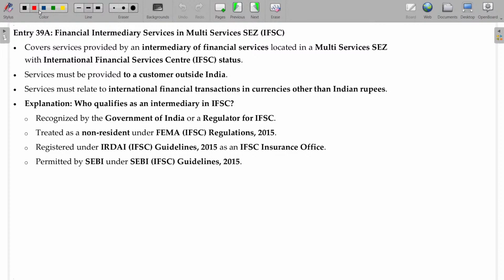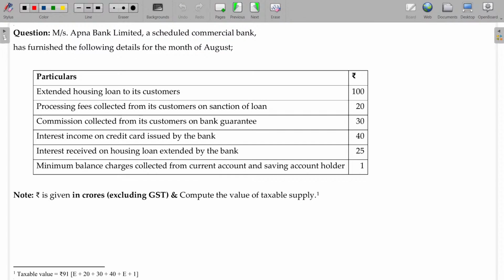Now, financial intermediary services in multi services SEZ, IFSC. International Financial Services Center. If it is routed through the International Financial Services Center, any services rendered by them are usually not taxable. You understand only IFSC, that's more than enough. IFSC, International Financial Services Center, is situated in Gujarat, Gandhinagar. Only there is it available in India. Services rendered by IFSC not taxable. Come on.